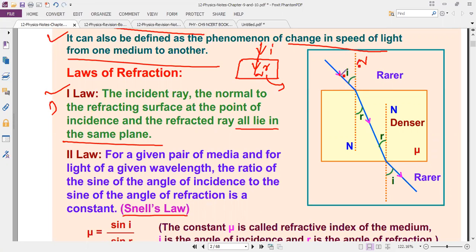This is the normal, this is the incident ray. Only this angle is the angle of incidence. Some students mark this other angle. It is not. Okay. So this is the angle of incidence. This is the angle of refraction. Angle of refraction means the angle between the normal and the refracted ray. Okay. So this is the second one.